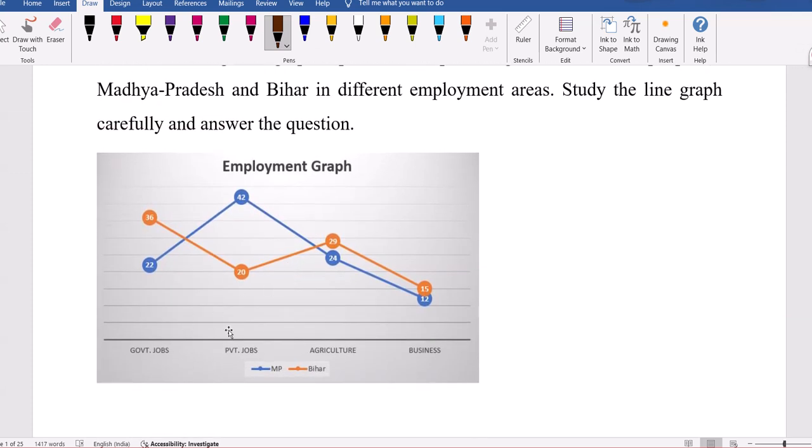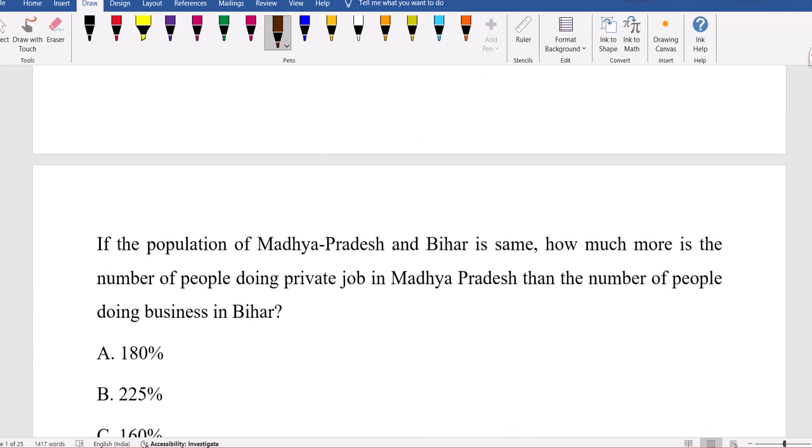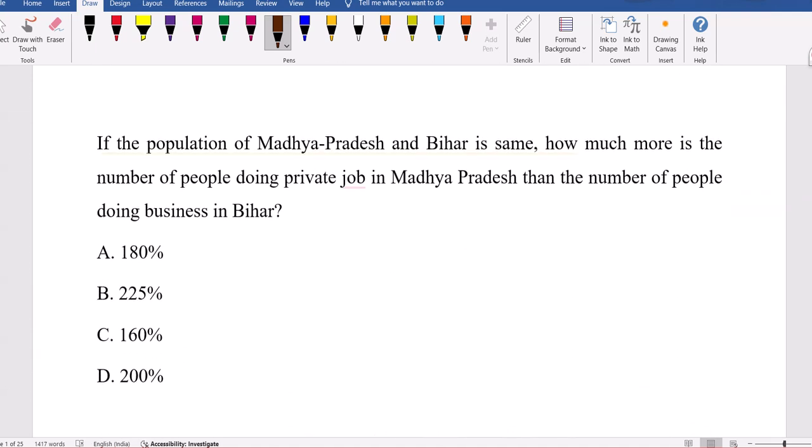They're given here government jobs, private jobs, agricultural, business. Okay, one related to Madhya Pradesh, one is related to Bihar. Blue color is related to Madhya Pradesh, and orange one is related to Bihar. Now, what is the question? If the population of Madhya Pradesh and Bihar is same, how much more is number of people doing private job in Madhya Pradesh than the number of people doing business in Bihar?